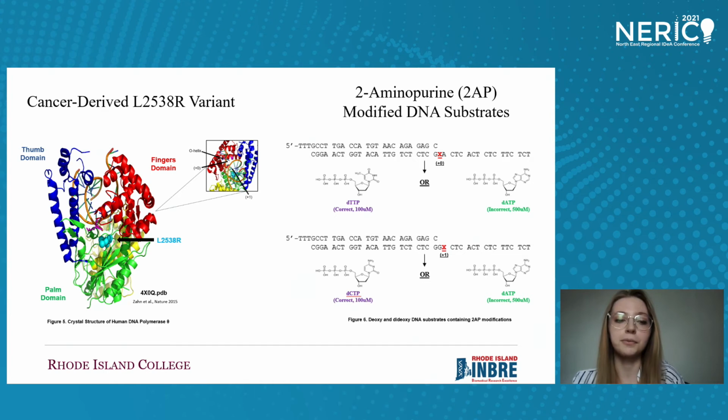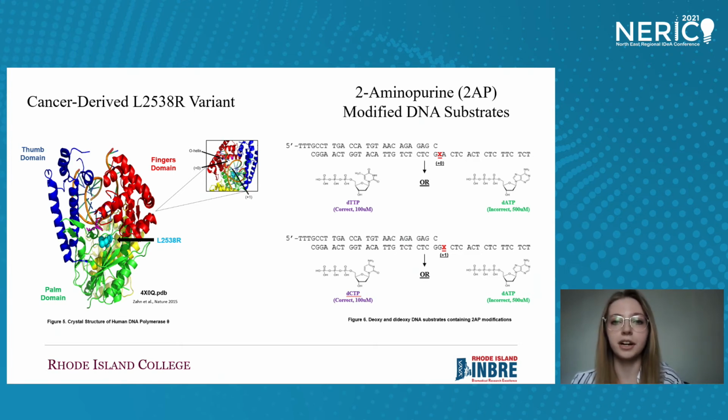2AP is a useful probe for conformational changes since its fluorescence is very sensitive to its environment, being reduced mainly by pi stacking interactions with adjacent bases, especially during correct nucleotide incorporation. Figure 5 shows the crystal structure of Pol theta. We have identified a cancer-derived variant, L2538R, in the active site of the polymerase. We'll be comparing wild type versus the cancer-derived variant to determine if the mutant exhibits altered dynamic activity.